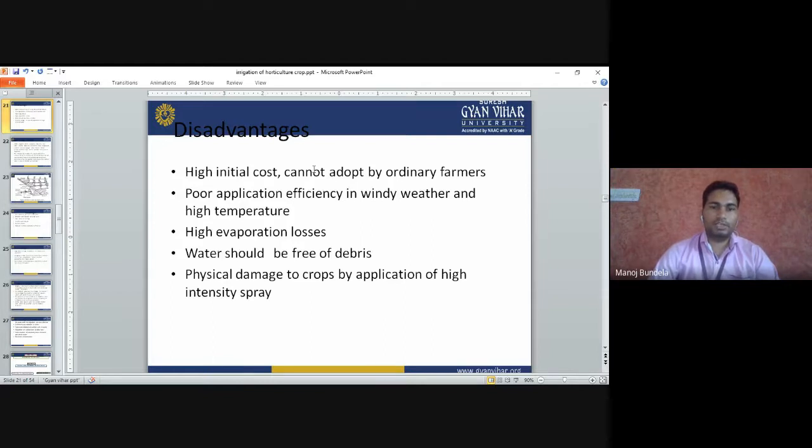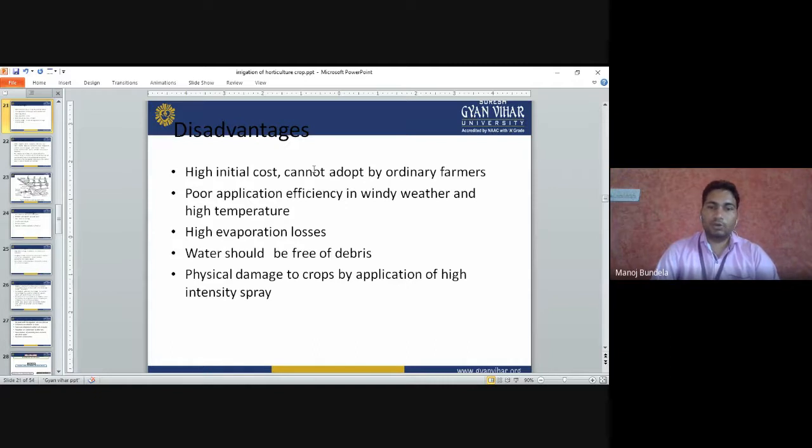Poor application efficiency in windy weather and high temperature. If there are winds, the water will go with the wind, so it will not be uniformly distributed. And if the temperature is high, then the evaporation loss will be more. When the sprinkler runs, the water droplets are very small, and with the help of high temperature they will evaporate. High evaporation losses. Water should be free of debris.